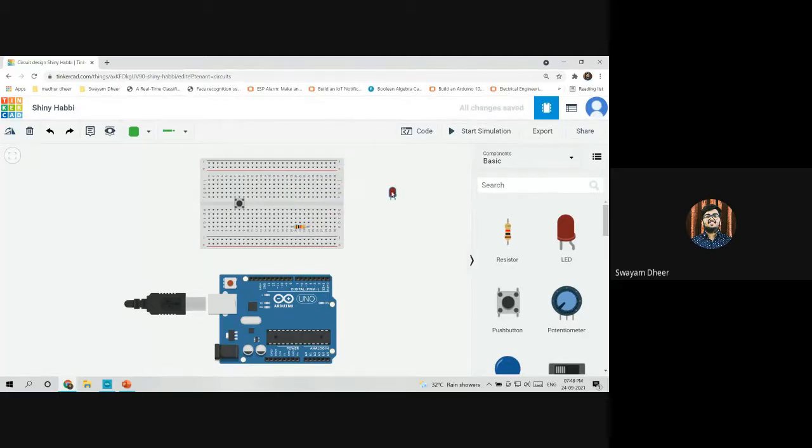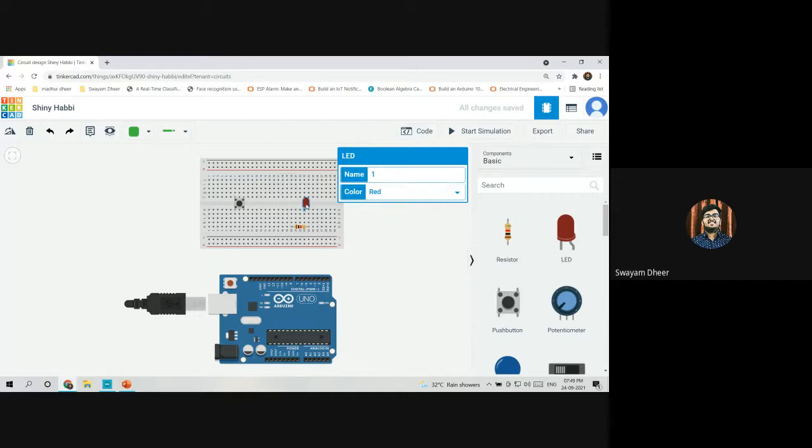So I wanted to say one thing about the LED. In this Tinkercad platform, it shows that there are two sides of the LED. One is the shorter side and one is the longer side, which has a fold. Here in Tinkercad, it takes the longer side as the anode, that is the positive part, and the shorter side as the cathode, that is the negative part. So you always need to connect the resistor to the positive part of the LED, and the negative part needs to be connected to the ground so that the circuit can be completed.